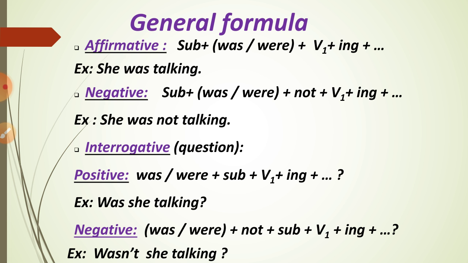So negative means the new word is not. After the be form, not will be included. Then verb 1, the main verb plus ing, then the remaining part of the sentence. So, she was not talking with me. Understood? When the subject is you, what should we write here? You were not talking with me. You were not talking. You were jumping. You were playing. Like that we have to finish it.